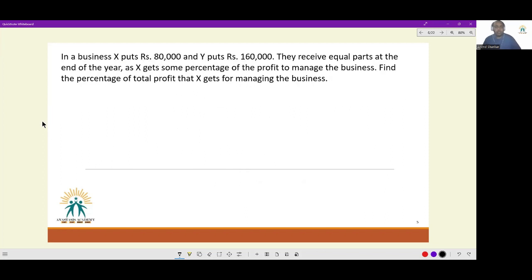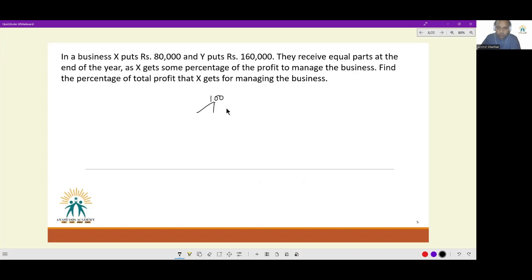Next, in a business, X puts 80,000 and Y puts 1,60,000. They receive equal parts at the end of the year, as X gets some percentage of profit to manage the business. Find the percentage of total profit that X gets for managing the business. See, let's say the total profit at the end of the year was 100 rupees.